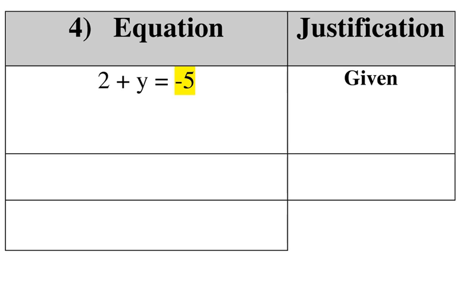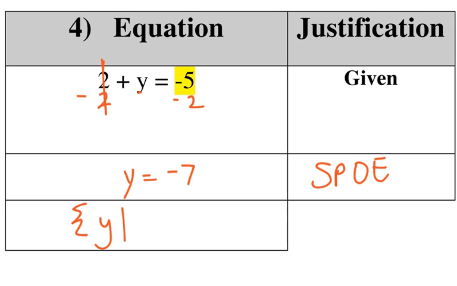Okay, you should have had time to complete this. What you're going to do is you're trying to get y by itself, so you're going to subtract the 2. And so 2 minus 2, that's gone, and so I'm left with y. And then negative 5 minus 2, you lose 5, you lose 2. You've lost 7. What did you just do to both sides? You subtracted from both sides. Okay, now writing your answer in set notation, y, such that y is equal to negative 7. And that's all you have to do for that.